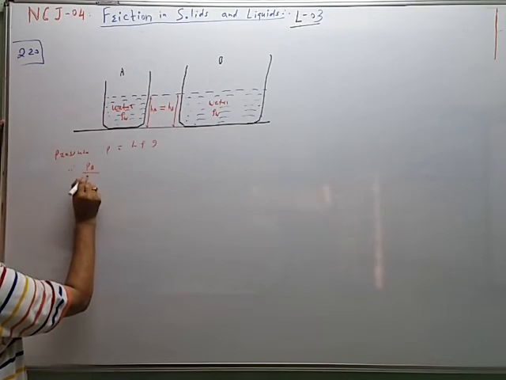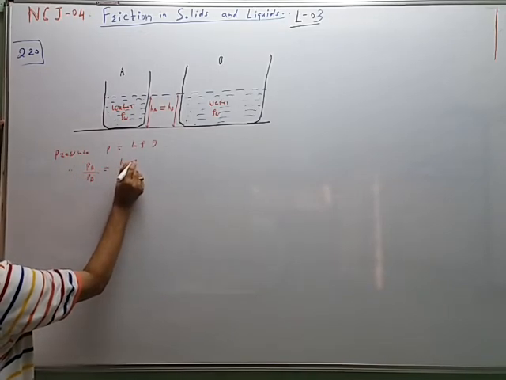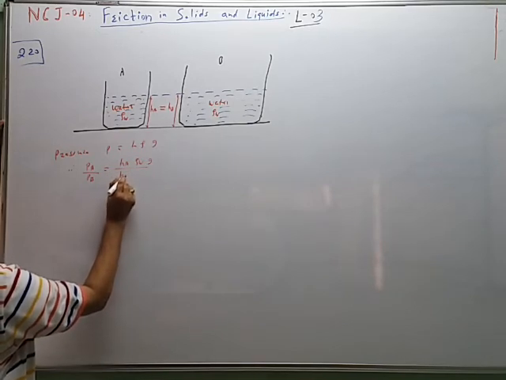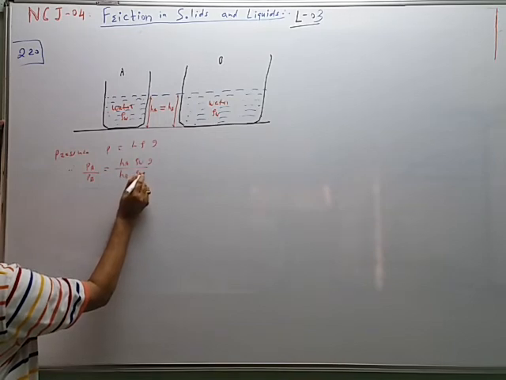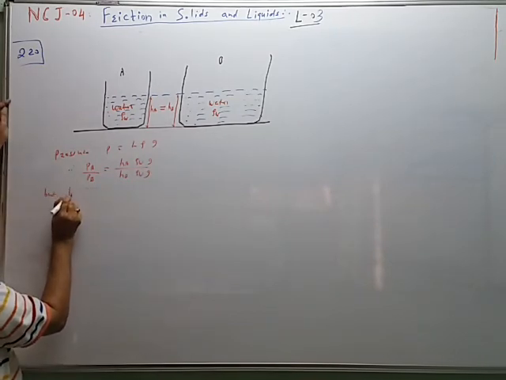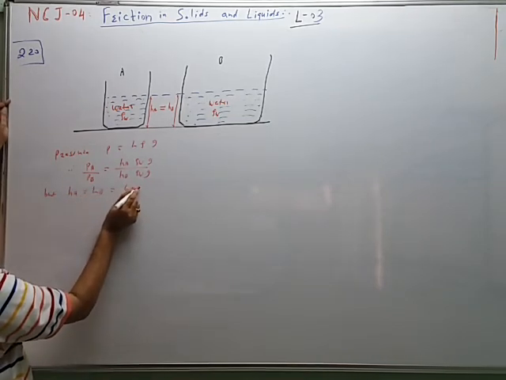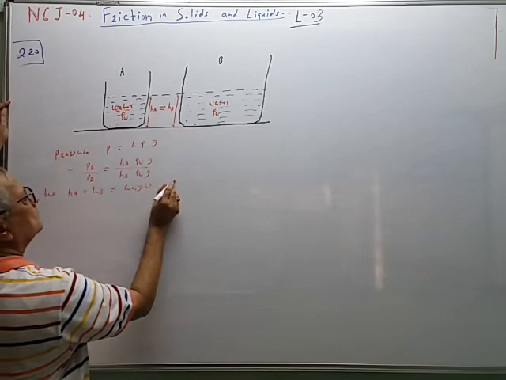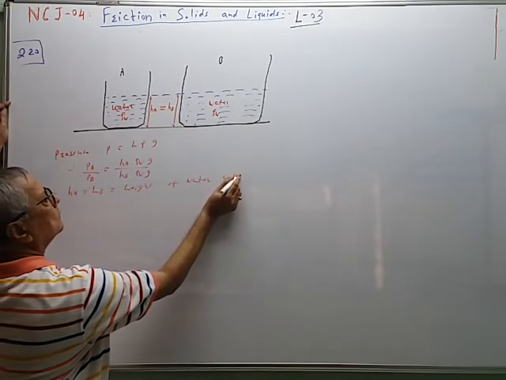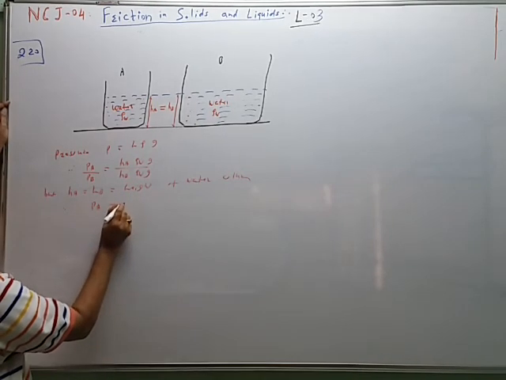Therefore, PA upon PB is equal to HA rho W into g, HB rho W into g, but HA is equal to HB is equal to height of the water column, and therefore PA is equal to PB.